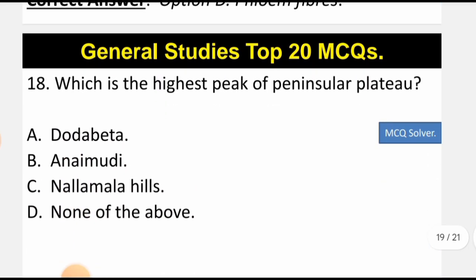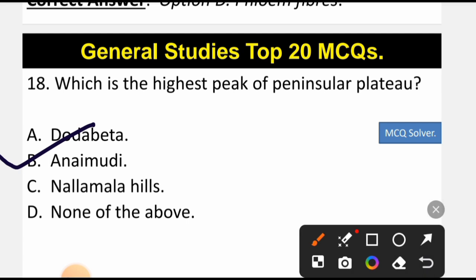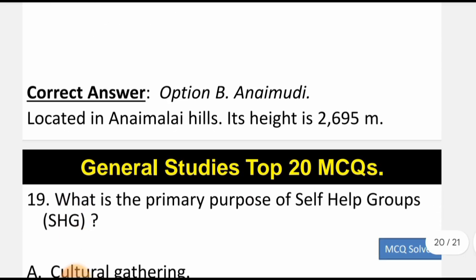Now let's move to question number 18. Which is the highest peak of peninsular plateau? The correct option is option B, that is Anaimudi. Anaimudi is the highest peak of peninsular plateau, and Anaimudi is located in Anamalai Hills, which is part of the Western Ghats, and its height is 2695 meters. So B is the correct answer, that is Anaimudi, and the second highest peak is Dodabetta. So please remember this fact.